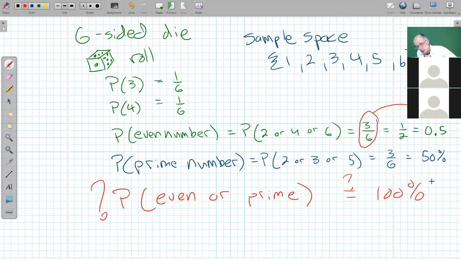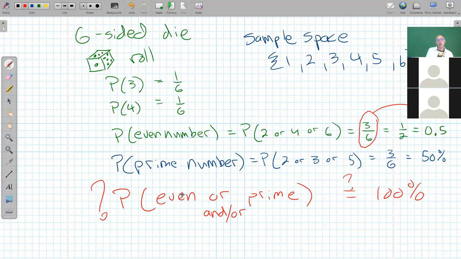Ah, good question. So in math, and I talked about this way back in 211, it's been a while, or is an inclusive idea. So in regular language, or is exclusive. Like if I say, hey, you can have cake or ice cream, the implication is I can have cake, I can have ice cream, but I can't have both. In math, the or is inclusive, which means one, the other, or both. So sometimes a mathematical or in regular language could be written as and/or. So you could have ice cream and/or you could have cake. Oh, cool, I could have both.